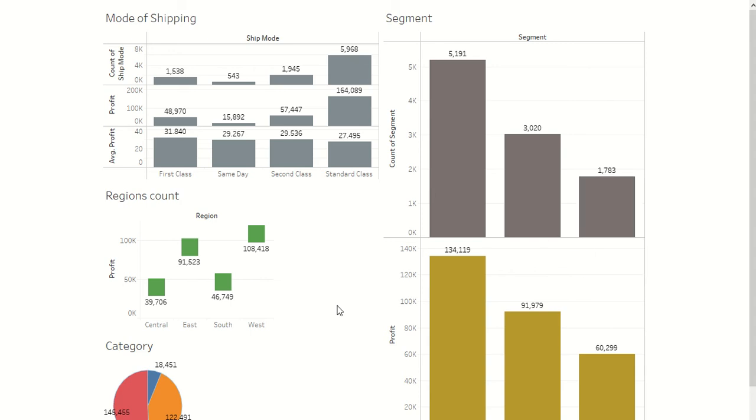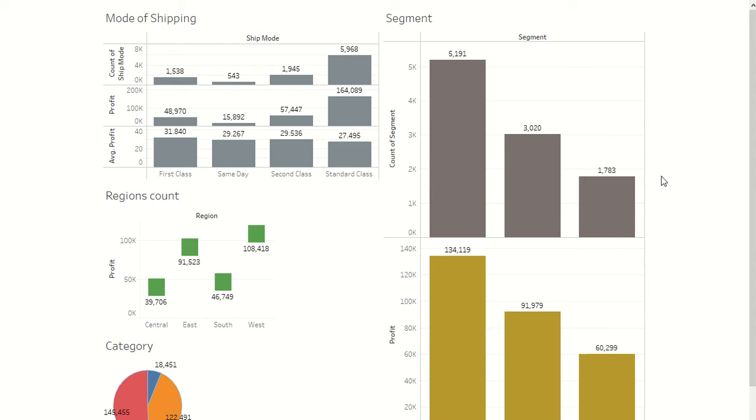Coming to the category wise, the technology category is excelling well, and it is giving higher returns compared to the other two categories, that is furniture and office supplies. Next, coming to the segment. There are three segments, that is consumer and corporate and home office. Here we can see that the consumer segment is giving higher profit, and the count is also high. It is giving around one lakh 34,119 dollars, so the consumer segment is giving higher returns compared to the other two.